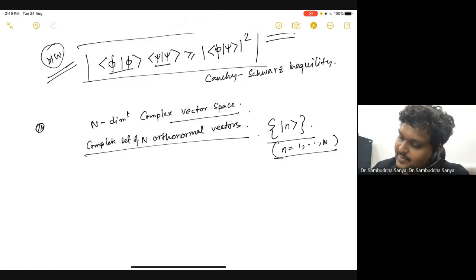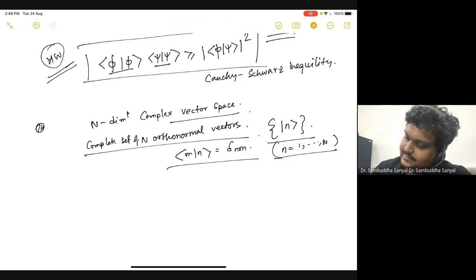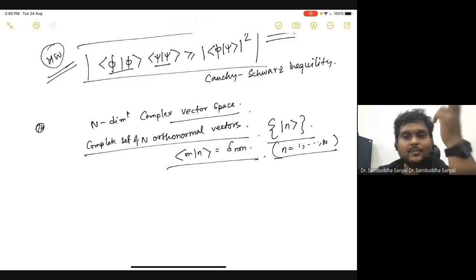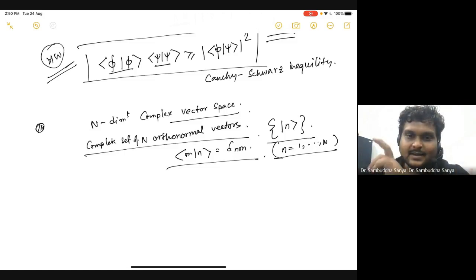So it's orthonormal, which means any two of them must satisfy this: ⟨ψ_m|ψ_n⟩ = δ_mn. If they are the same, it is identity, it is normal, that means the magnitude is one. If it is not the same, then it is 0, which means they are orthogonal to each other. So you must find n vectors which satisfy this. That is the meaning of having a complete set of n orthonormal vectors.